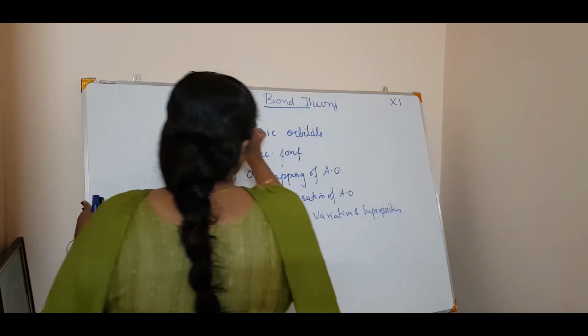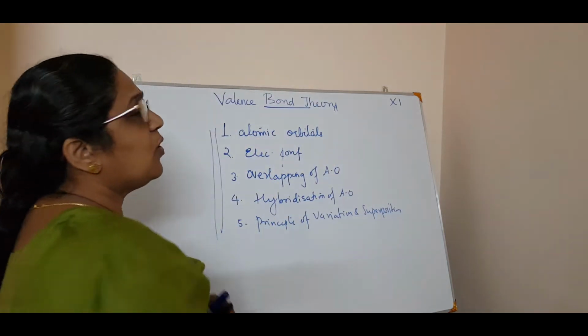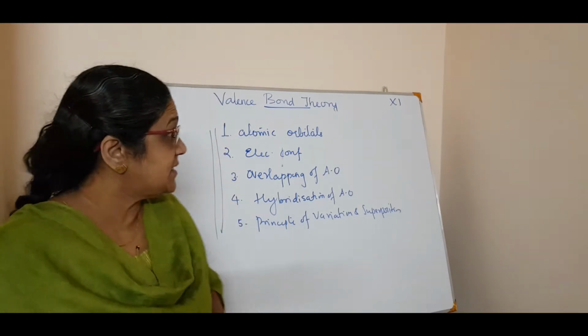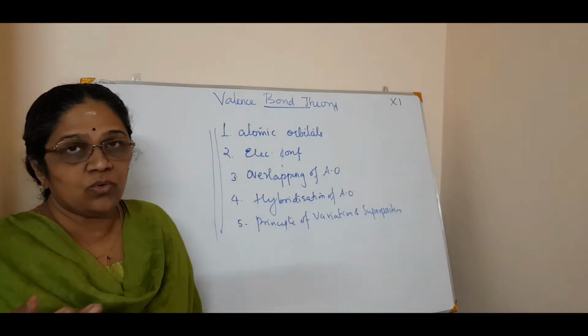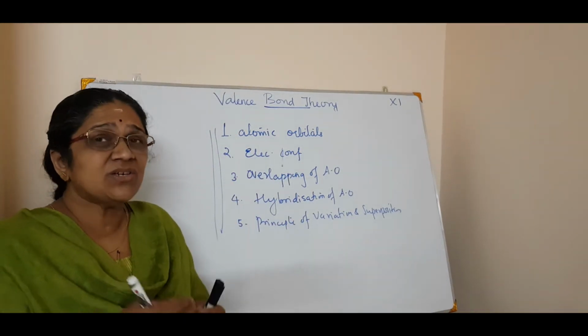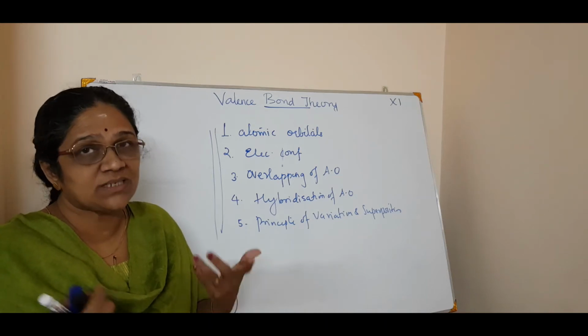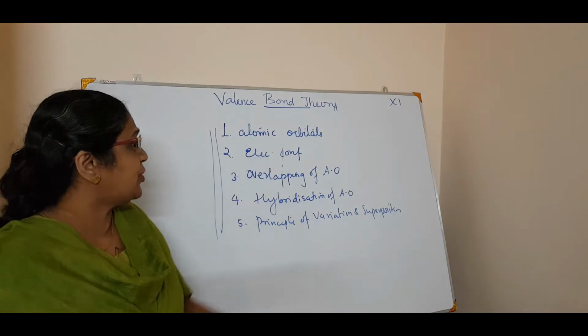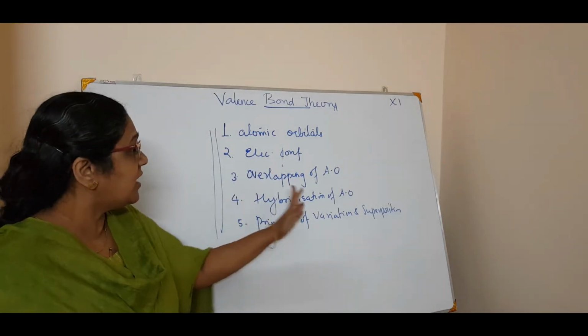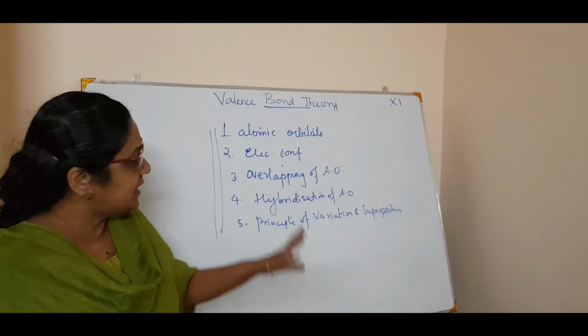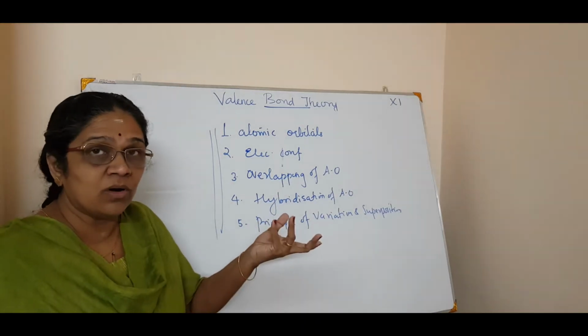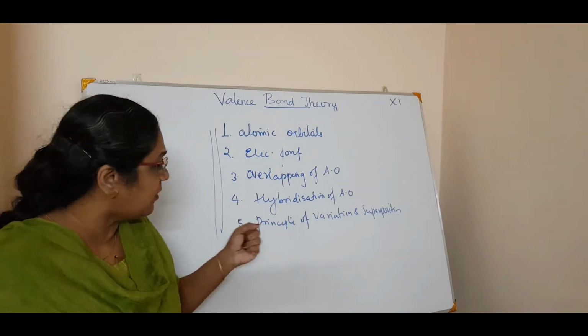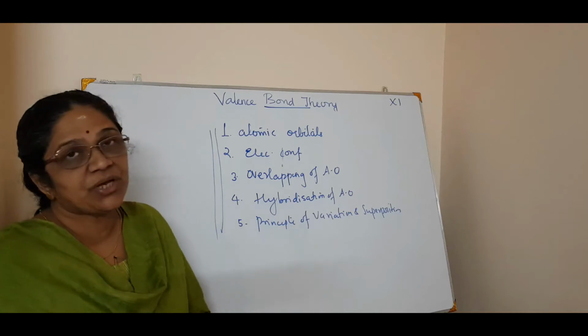So our valence bond theory is mainly based on all these 5 factors: atomic orbitals, which you know, represented by psi; then the electronic configuration; then the overlapping of atomic orbitals; then hybridization, which we will talk about more in this valence bond theory; and the principles of variation and superposition.